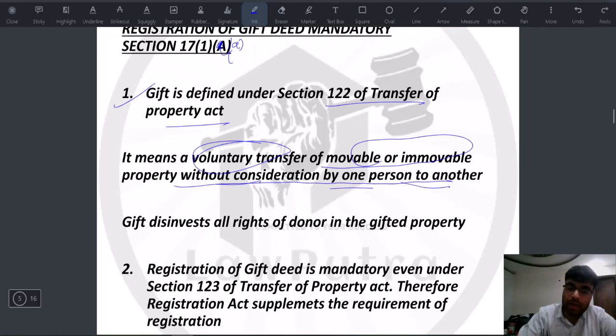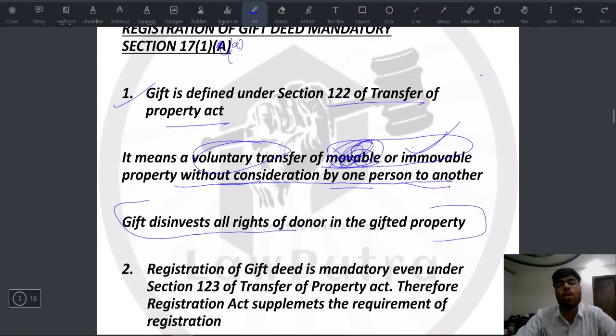So gift under TPA means movable property as well, but a gift under the Registration Act will include only immovable properties. Movable properties will not come under this. Now gift disinvests all the rights of the donor in the gifted property. So let's say that there's a document in which a person gifts a certain property to another person, and then there is another line or a covenant which enables the donor, that means the person who gifts the property, to retain rights in that property. Then that will not be a gift, and that will not be a deed which needs registration.